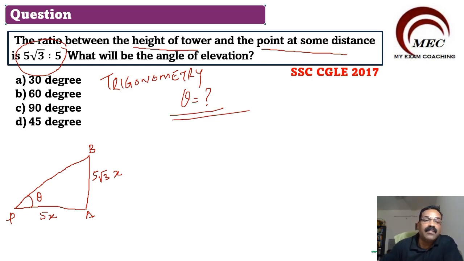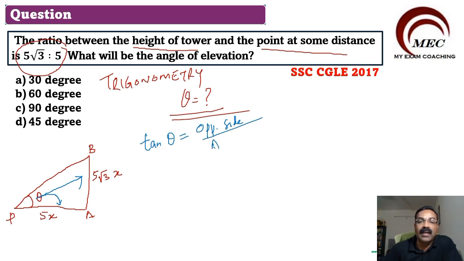Here you have this angle you need to find out. For that we got two different sides. For this angle, this is the opposite side and this is the adjacent side. So tan of this theta, tangent, will be equal to opposite side divided by adjacent side.